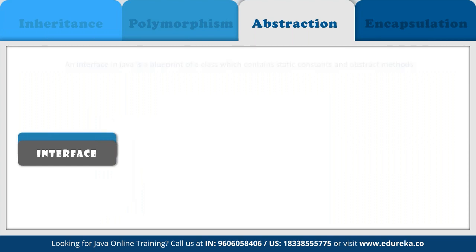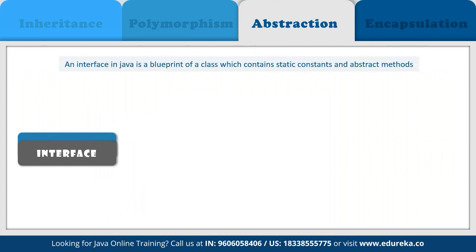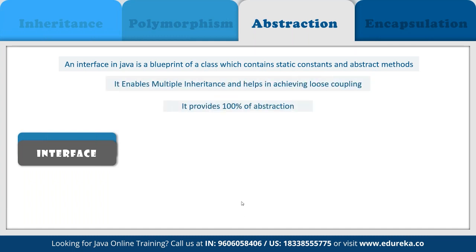Whereas if we talk about interface, an interface in Java is basically a blueprint of a class, or we can say it is a collection of abstract methods and static constants. In an interface, each method is public and abstract, but it does not contain any constructor. Along with abstraction, interfaces also help us achieve multiple inheritance in Java. We should note that we can achieve 100% abstraction using interfaces. An interface is basically a group of related methods with empty bodies.